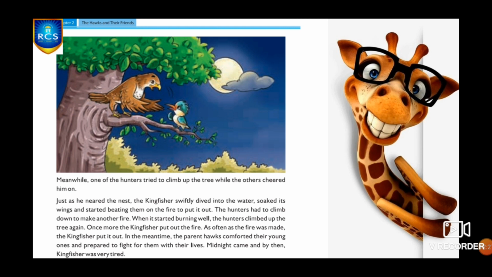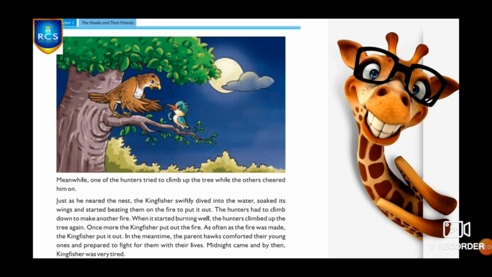Again and again the hunters tried to climb the tree, and each time the kingfisher dived into the water, soaked its wings, and beat out the fire. The hunters had to climb down and make another fire.